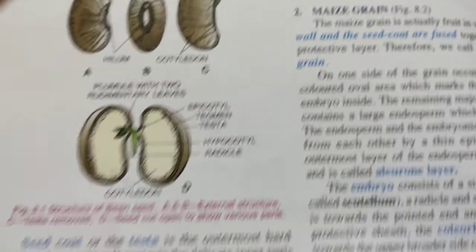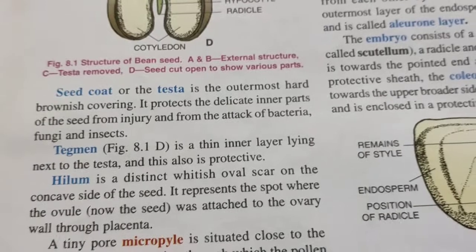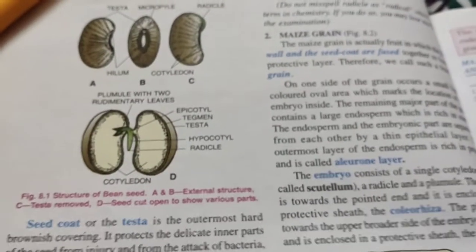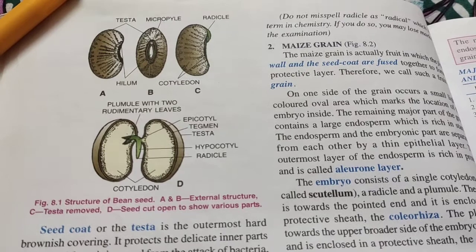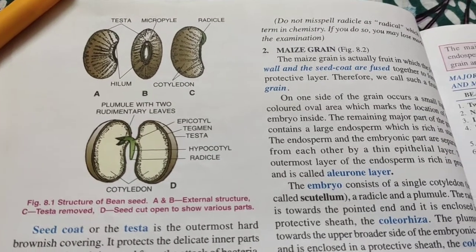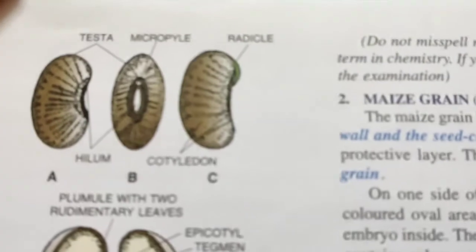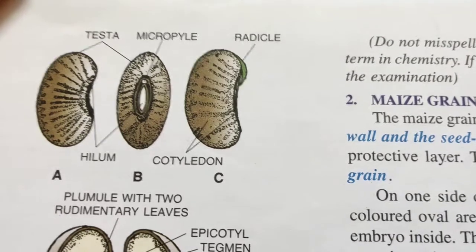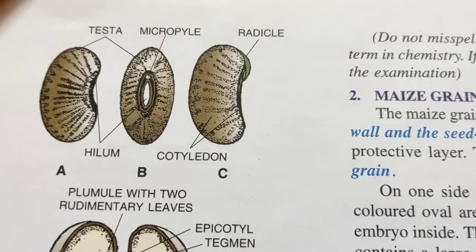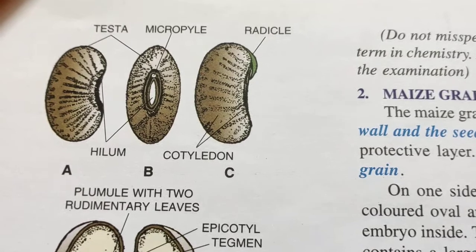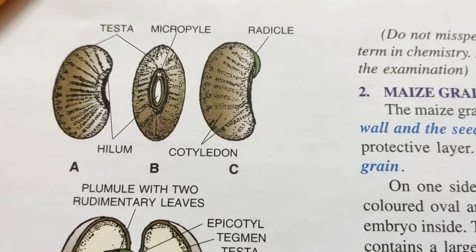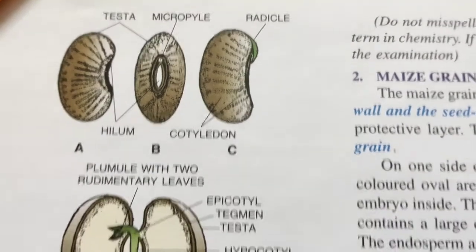Right. Now, seed coat, we also call it testa, is the outermost hard brownish covering. We can see this in our figure. The outer one is testa. I hope you can see it from this figure very well. The outer hard covering is the testa, and it is brownish. It protects the delicate inner parts of the seed from injury and from any kind of attacks of bacteria, fungi, insects.